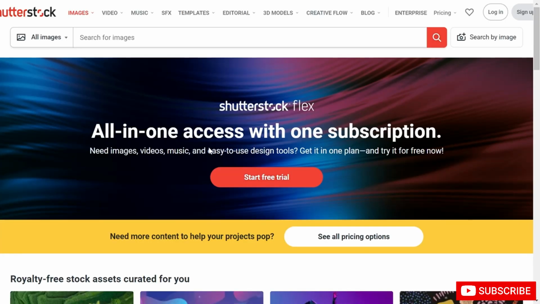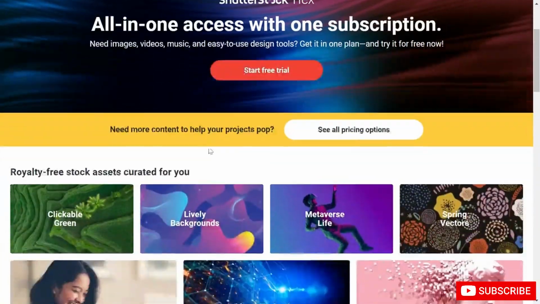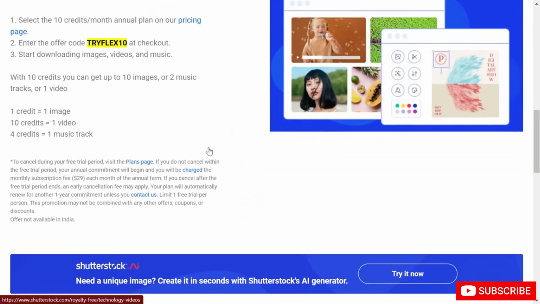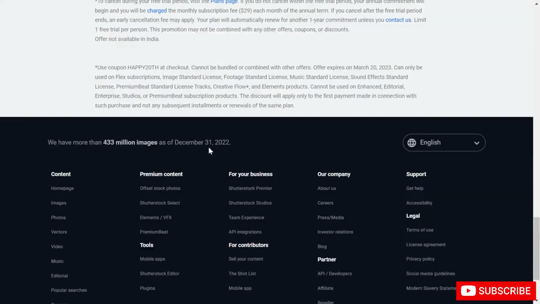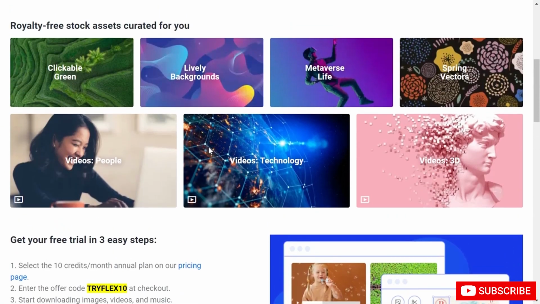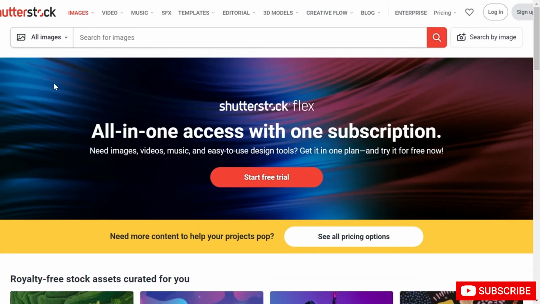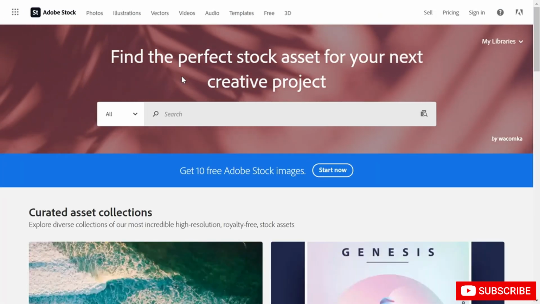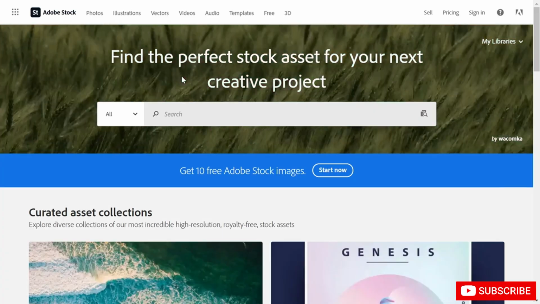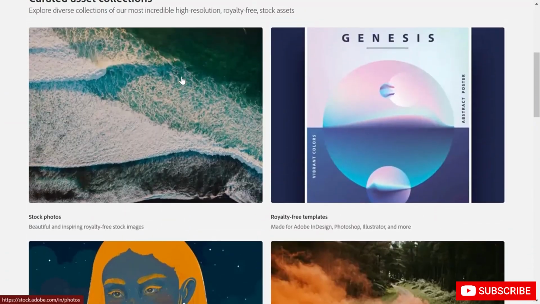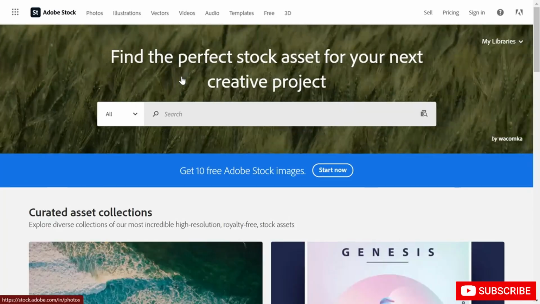Another thing that you can do is sell your art on Shutterstock. On Shutterstock, you can buy images, and you can sell your images as well. There is a recent update that Shutterstock is allowing you to sell your AI art on it as well. Another thing that you can do is sell your stuff on Adobe Stock. You can create an account on Adobe Stock and sell your services there as well.